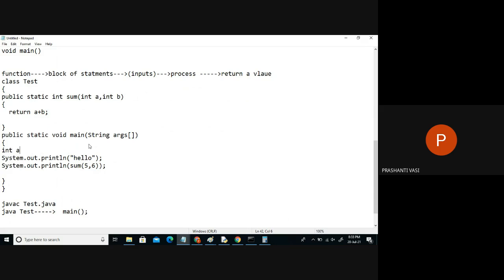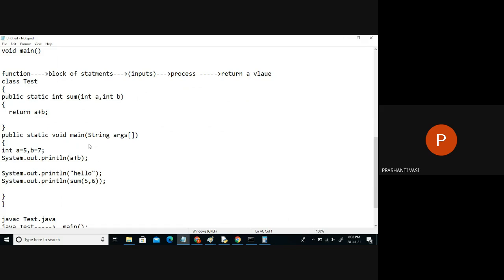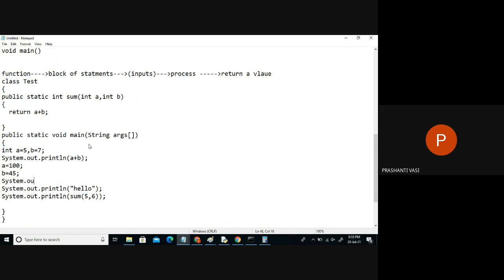Something like this. Then we can say System.out.println directly here, everything written as A plus B. But again, if I have to do addition, what should I do? Again, I have to take some more values, change the values. And again, System.out.println of A plus B.